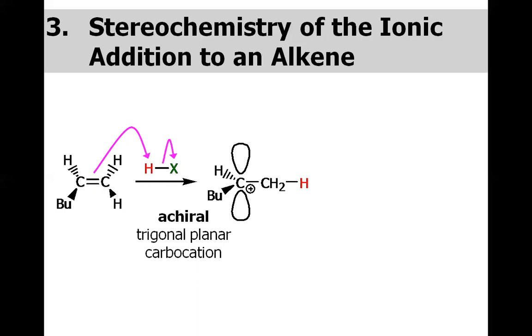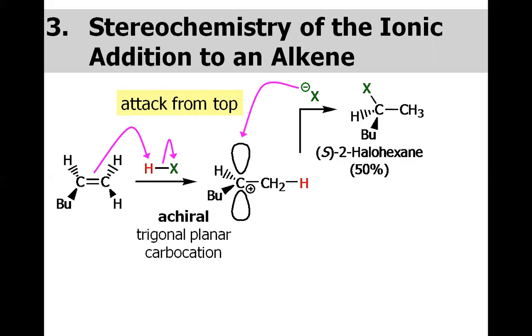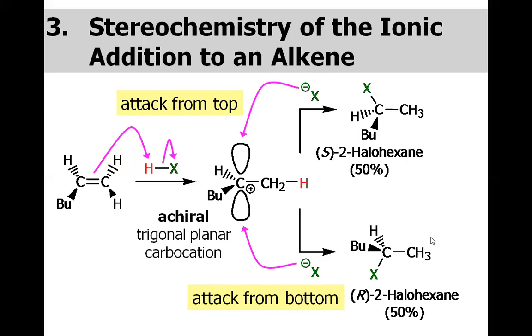Once the secondary carbocation is formed, now the nucleophile has both approaches, whether to attack from the top or to attack from the bottom, and both are equally possible because this carbocation is flat in nature, is planar. So nucleophile may approach from either face. If it approaches from the above face, we will have this S enantiomer, and if it approaches from the below face, we will have this R enantiomer.